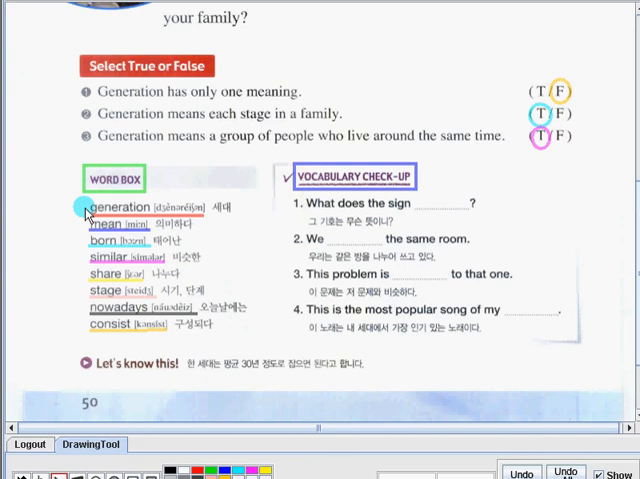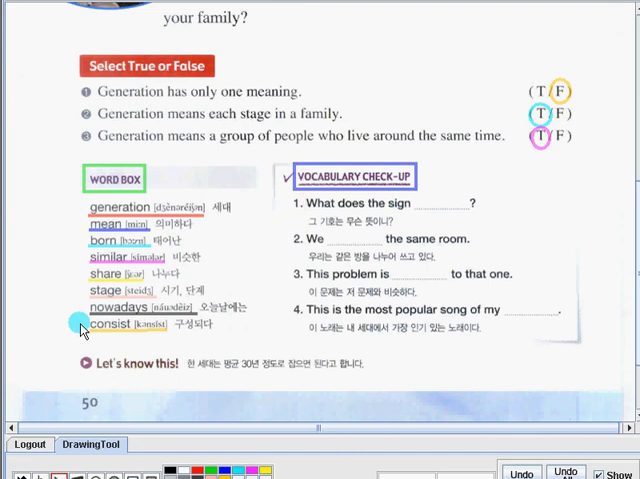Generation, mean, born, similar, share, stage, nowadays, consist. So if you have free time, you can make sentences using these words.